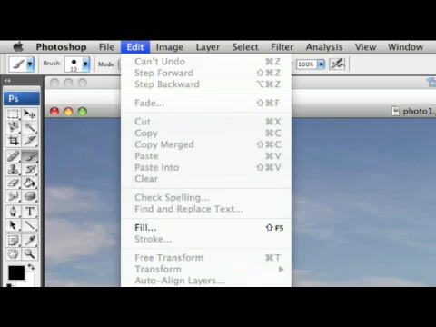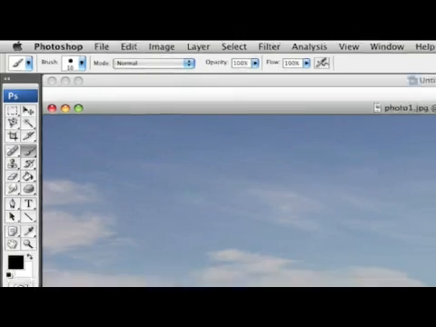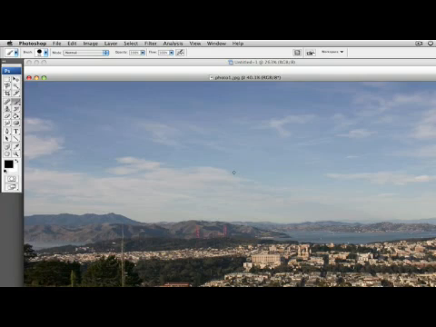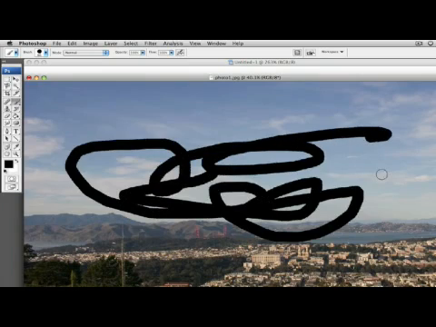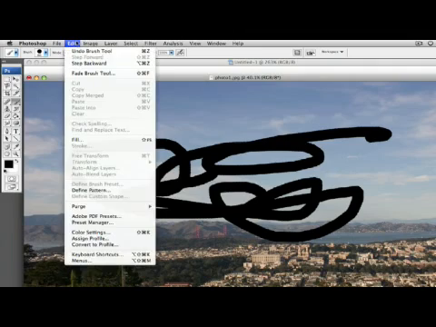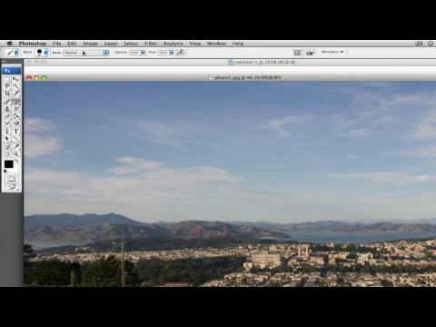So let's do something here so we can actually use this. We'll hit our brush tool. Let's increase our brush size a bit, and let's just paint a big black scribble over the top of it. So if I want to undo this, I can come up here and hit Edit and Undo Brush Tool, which will undo this for me and take me back to the previous step.